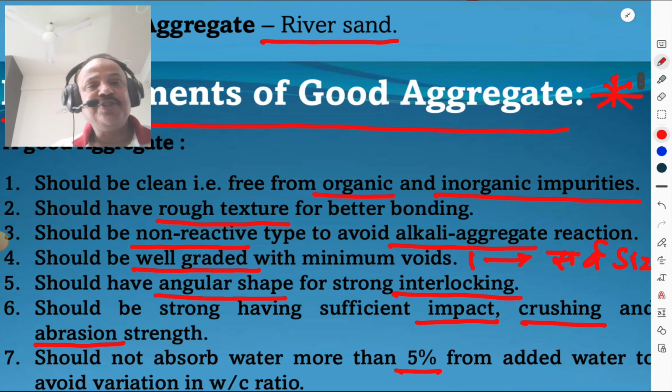The aggregate should be clean, free from organic and inorganic impurities. It should have a rough texture for better bonding. If it has a smooth texture, then bonding is not possible. And it should be of non-reactive type to avoid the alkali aggregate reaction.